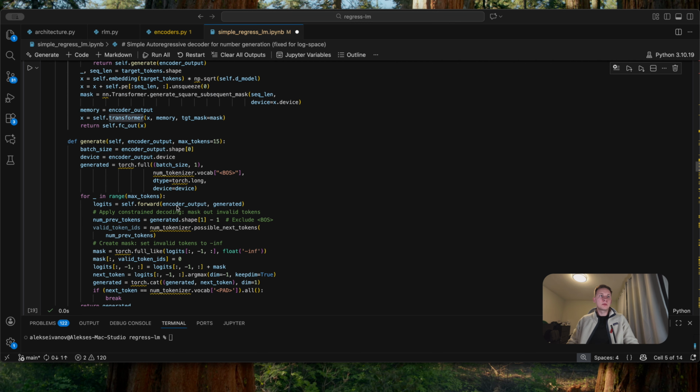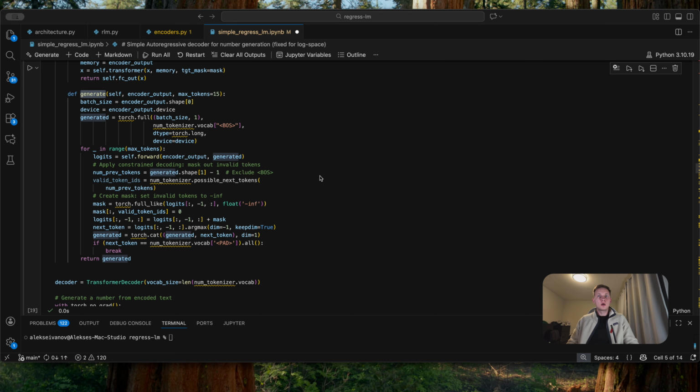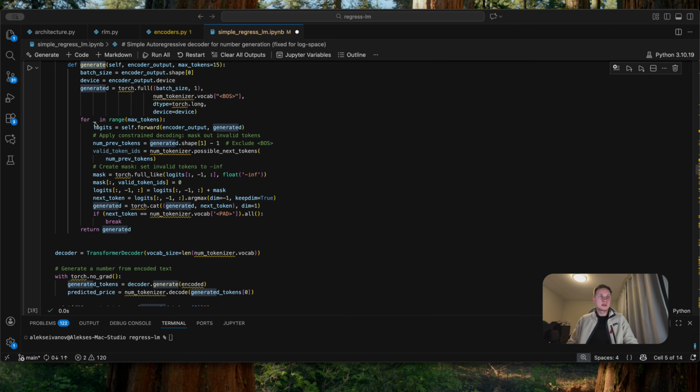And now let's go to the exciting part, the generate method. The generate method is where the autoregressive generation happens. This is how the model actually produces a price prediction during inference. Let's examine this loop here. We start with a single beginning-of-sequence token, and then we enter a loop that generates one token at a time, up to 15 tokens maximum. That's enough for our scientific notation. At each generation step, we run a forward pass through the decoder with all previously generated tokens. Then we apply constrained decoding by masking invalid tokens to negative infinity.